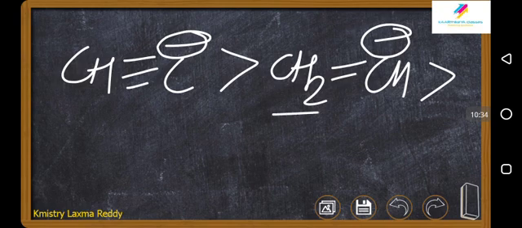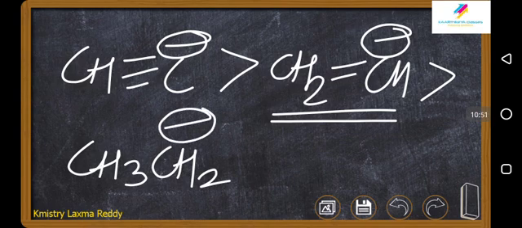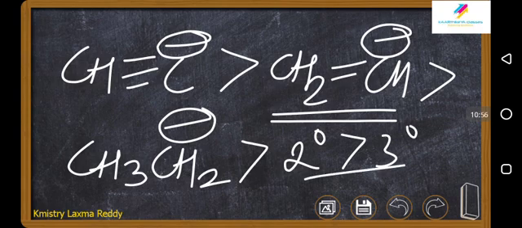I hope you remember, if plus charge is there, this was the weakest or very unstable carbocation. But here it is a negative charge, so it is coming here. CH3 CH2 minus. All these are primary. After this you will be getting secondary. After that you will be getting tertiary. This is the stability order of the carbanions. So generally the questions will be about the carbanion stabilities only, where we get these reactions.